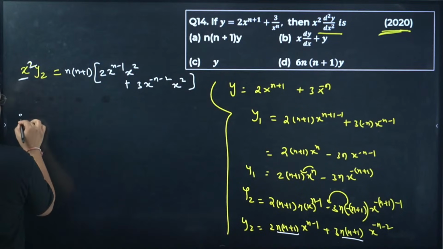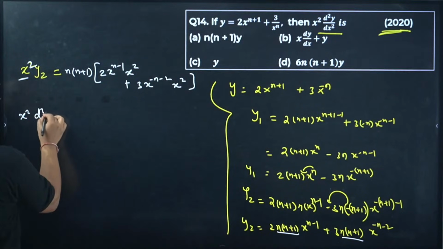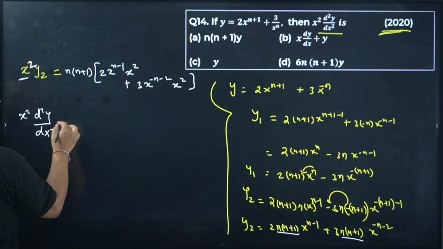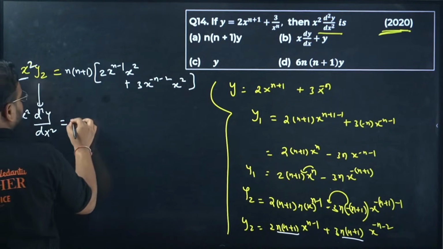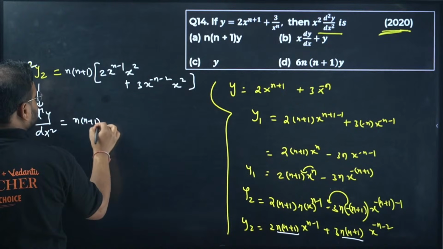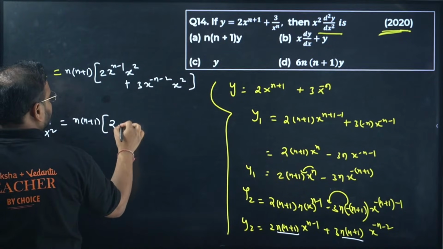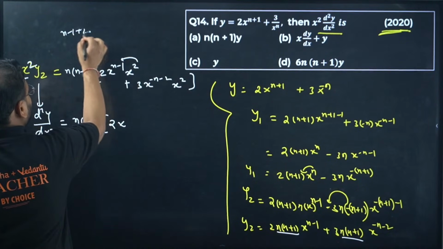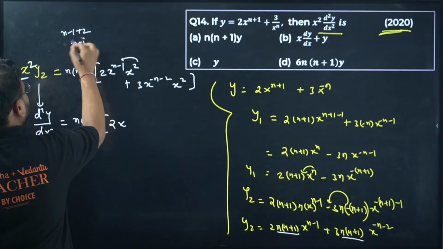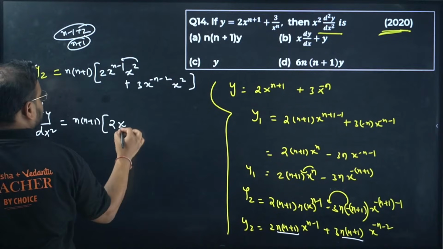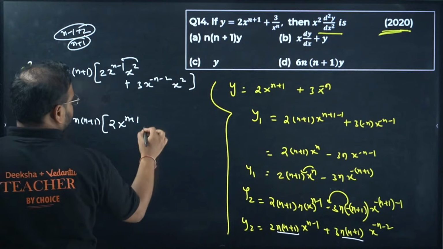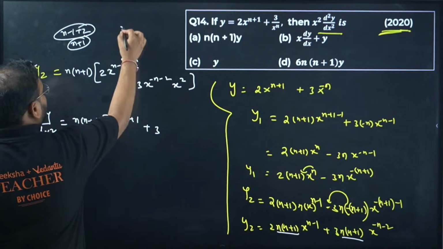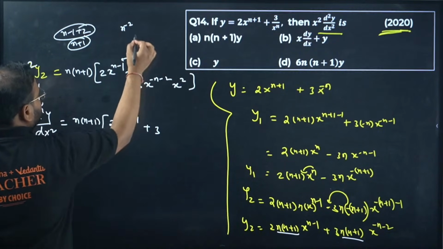I write this term as x square d square y upon dx square. That's what it means to be second derivative. N into n plus 1 is there. Check here. Same base power is added. If you add 2 to this, n minus 1 plus 2, how much is that? N plus 1. So right here, x^(n+1). Here, again, same thing. N minus 2, sorry.